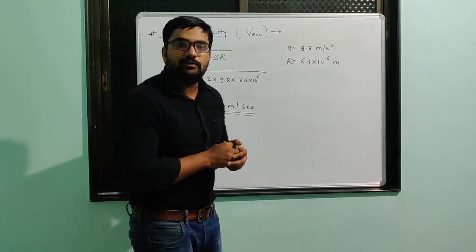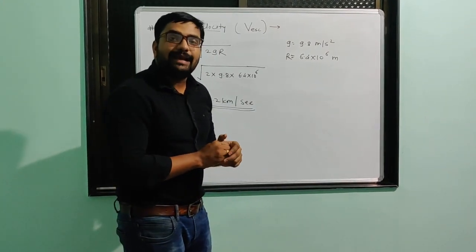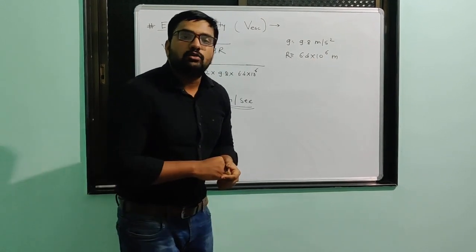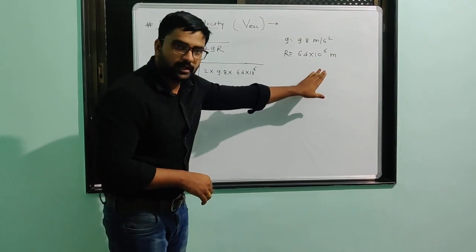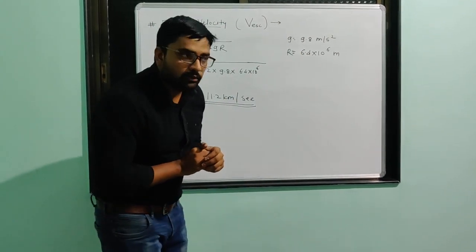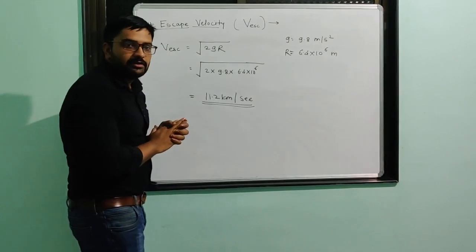Okay, that is the small g, and capital R is equal to the radius of Earth, 6.4 into 10 raised to 6 meter. So these are some values that we already know. Those values only we have to put in this equation.